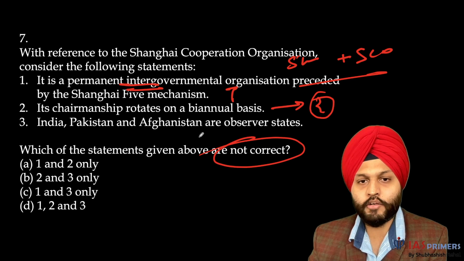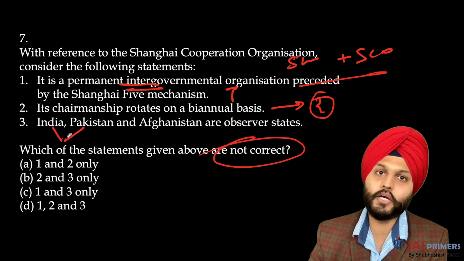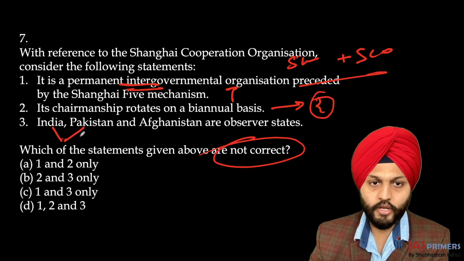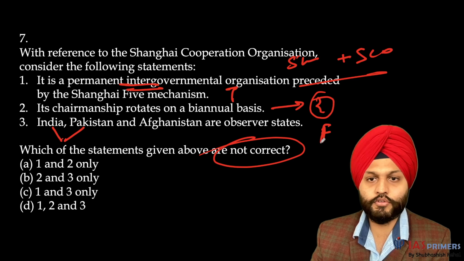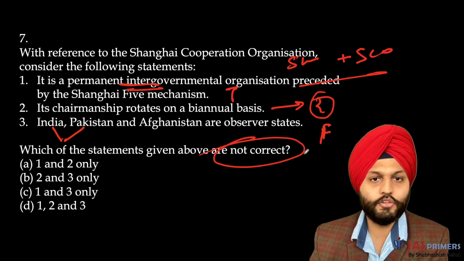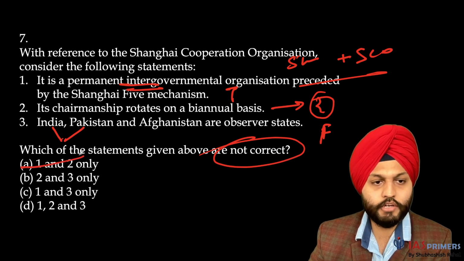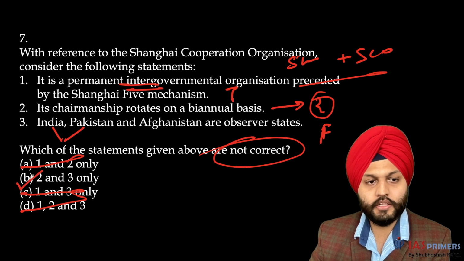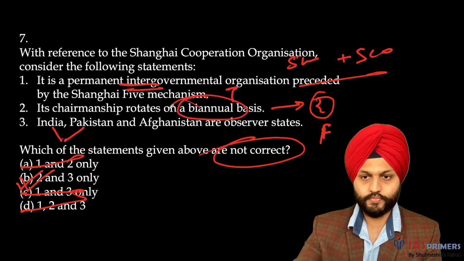India, Pakistan, and Afghanistan are observer states. This is wrong. India and Pakistan are full-time members. Fine. Afghanistan is an observer state. So this is false. So anything with 1 is incorrect. So we're left with 2 and 3 as the answer. So even if we don't know this, we can attempt this.